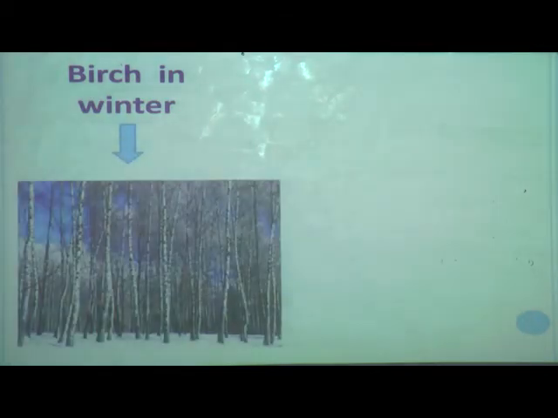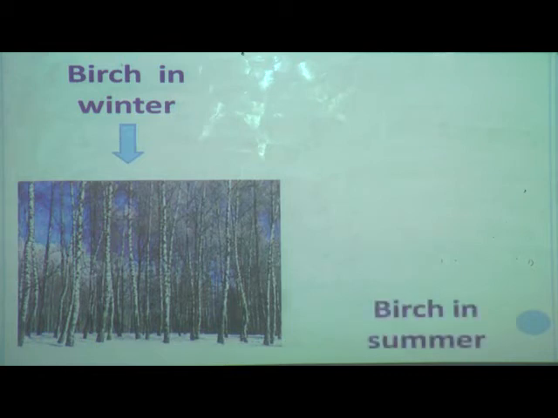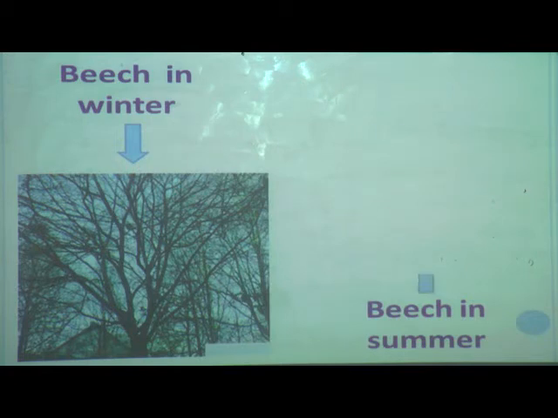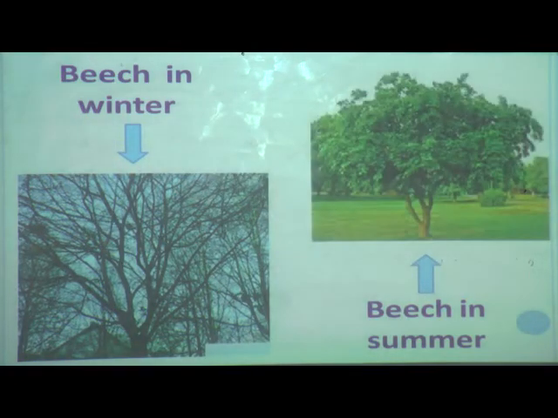Birch also sheds its leaves in winter, so it looks like this without leaves, and in spring it starts growing new leaves. And see how birch looks in summer. Look at this picture. And beech also sheds its leaves in winter, so it looks like this, and in spring new leaves grow, and in summer it looks green.